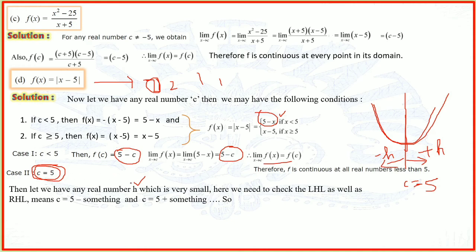So we take that particular very small number h. Here we need to check the left hand limit as well as the right hand limit at c equal to 5. When we go for the left hand limit, we are subtracting h from 5, so we write 5 minus h, and on the other side we write 5 plus h. So plus for the right hand limit and minus for the left hand limit.